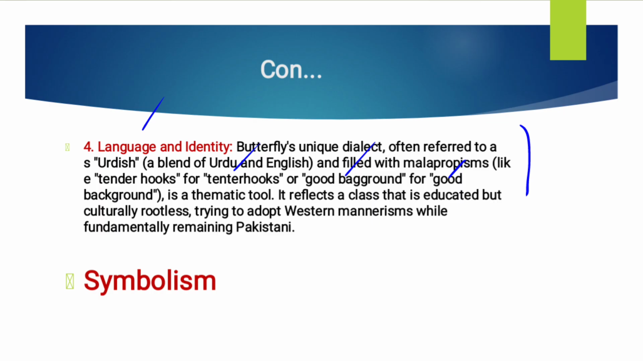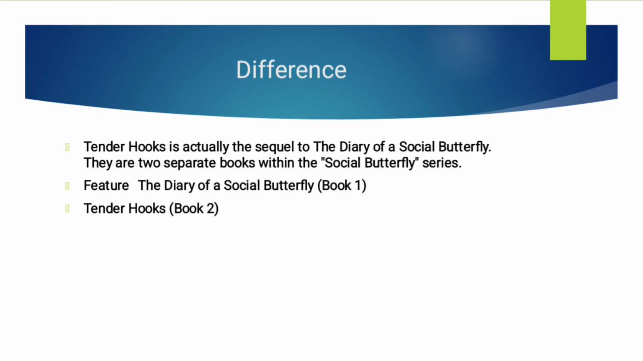Now, the last question which I wanted to discuss is the difference between Tender Hooks and the Diary of a Social Butterfly, because both are written by Moni Mohsin, and I said there are many characters which are similar in both texts. So the first one, if we talk about the origin or structure of the Diary of a Social Butterfly, book 1, it is mostly a compilation of columns from the Friday Times newspaper starting in 2001. And if we talk about the origin and structure of Tender Hooks, it's a complete original novel written with a more cohesive plot line.